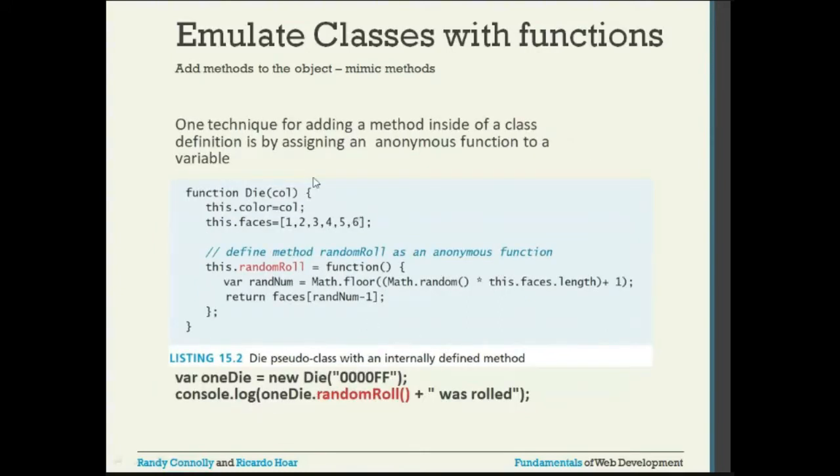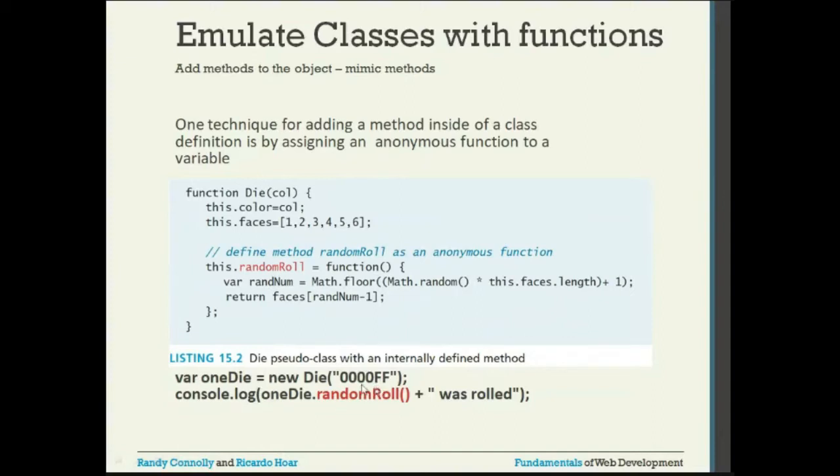Next, one technique for adding a method, this we already saw. Here is the example. We are creating the object here, variable one die, this is the declaration, is equal to new die. Okay, this is the object. We are passing a parameter, this is the color parameter. The color attribute will be set with this value.